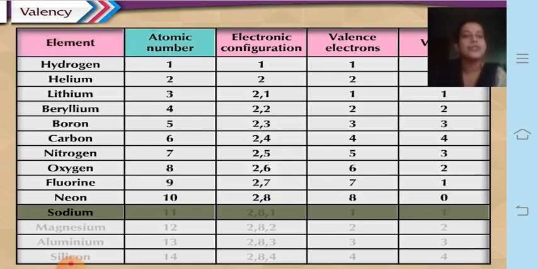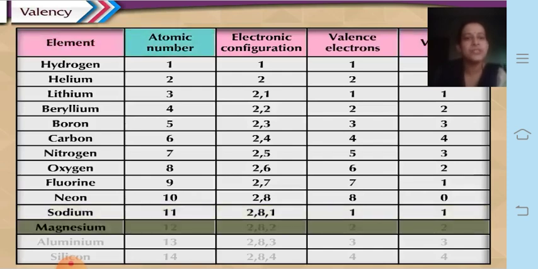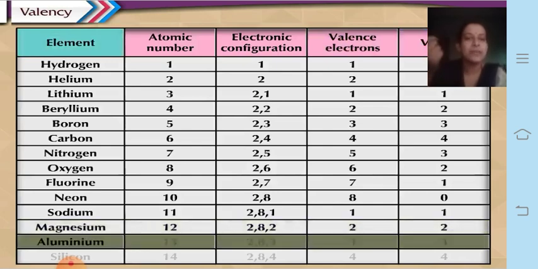Sodium is 11. So it goes to the third orbit now, the next electron, that is 2, 8, 1 in the M shell. So it has 1 electron in the M shell, and therefore its valency is 1. Magnesium is 12, so its electronic configuration is 2, 8, 2. So valence electrons are 2 and therefore its valency is 2. Then aluminium has atomic number 13, so electronic configuration is 2, 8, 3. Valence electrons are 3, therefore it gives away 3 electrons, and therefore its valency is 3.